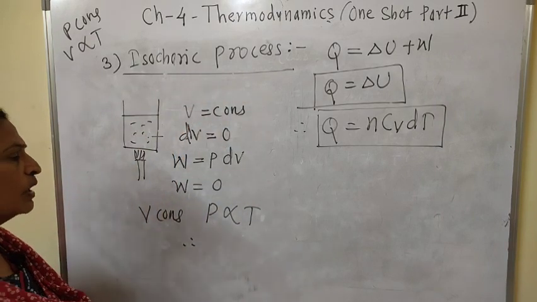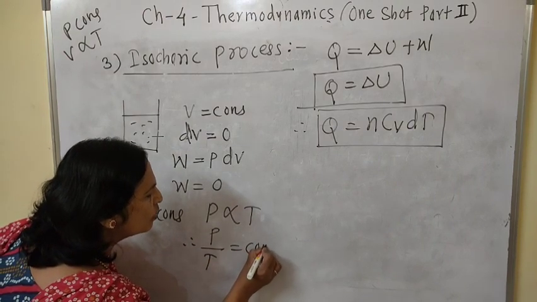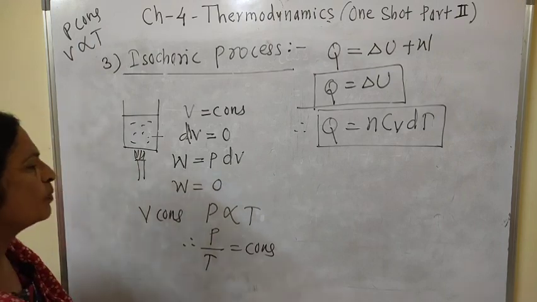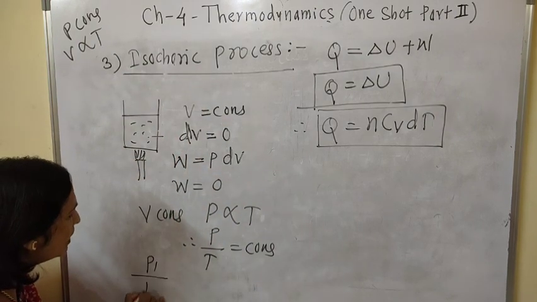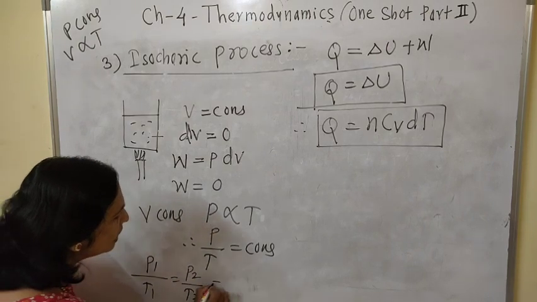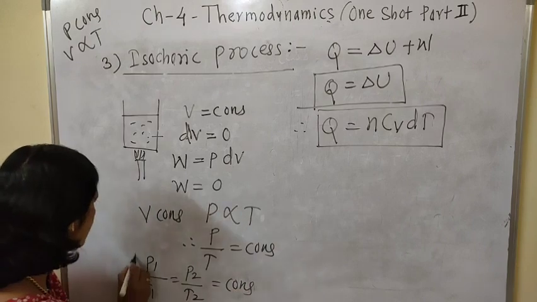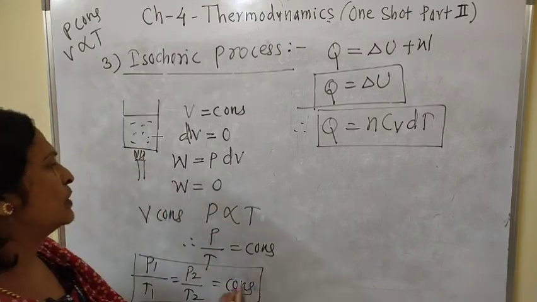And P by T is equal to constant. This is the equation of state for the isochoric process. Or P1 by T1 is equal to P2 by T2, equal to constant. This is the equation of state for this isochoric process.